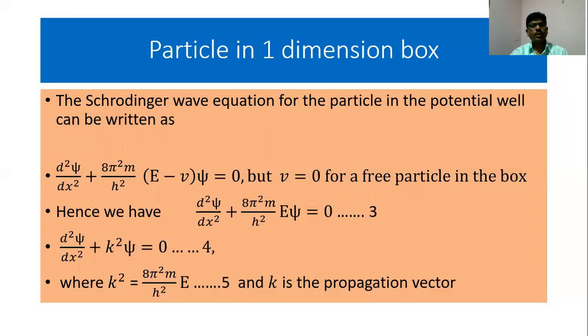It is d square psi by dx square plus 8 pi square m by h square E psi is equal to 0. Or in a simpler form, we write it as d square psi by dx square plus k square psi is equal to 0, where k square is equal to 8 pi square m by h square into E. We take this as equation number 5 and k is the propagation vector.